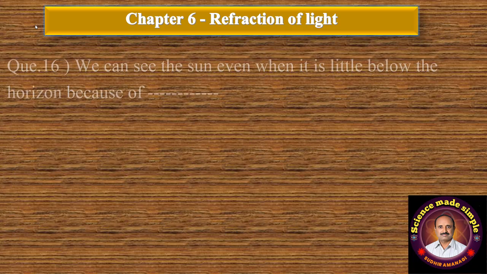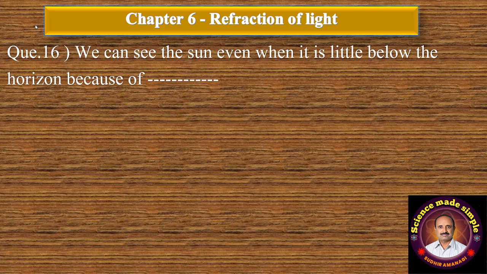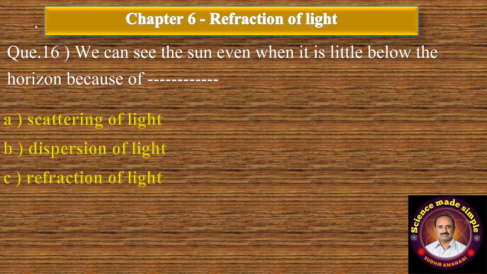Question number 16. We can see the sun even when it is little below the horizon because of dash dash. Option A, scattering of light. B, dispersion of light. C, refraction of light. And D, reflection of light. Correct answer is option C, refraction of light.